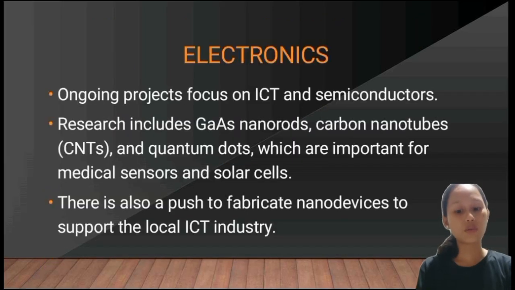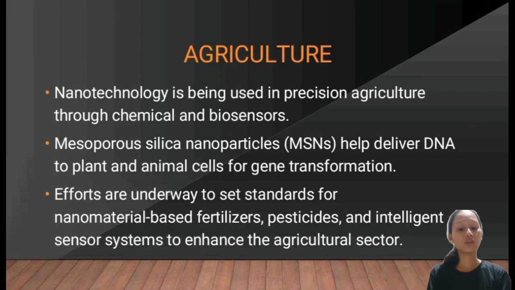So electronics, the ongoing projects are focused on ICT and semiconductors. They also focus on ICT and semiconductors in their ongoing projects or plans. So there is also a push to fabricate nano devices to support the local ICT industry. So next is agriculture. Nanotechnology is being used in precision agriculture through chemical and biosensors.